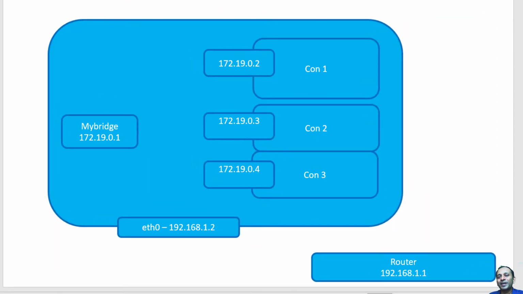Hi, let us have a quick overview on networking within Docker. I can have Docker in a single host environment or in a multi-host environment like Swarm. And networking works in a single host environment as well as in a multi-host environment. We need a networking setup so that the containers can communicate within themselves, as well as with the outside world. I should be in a position to communicate to the containers, and containers should be in a position to communicate with the outside world, as well as across hosts.